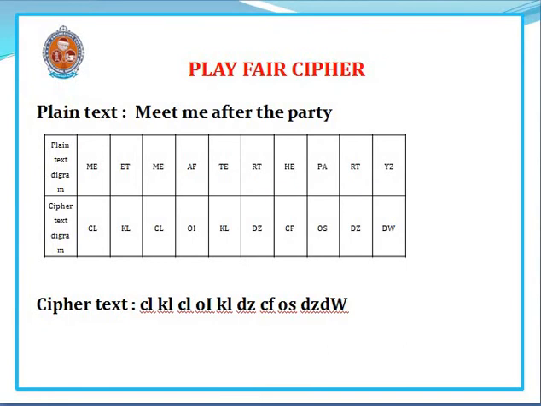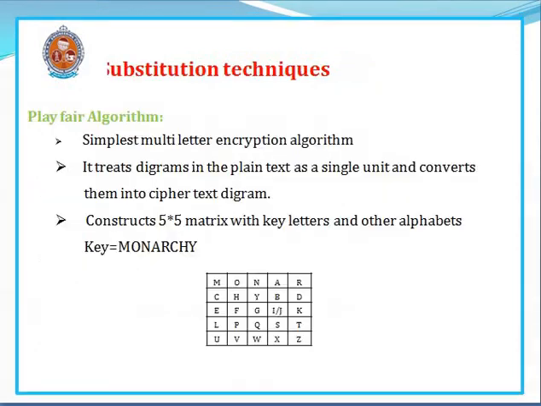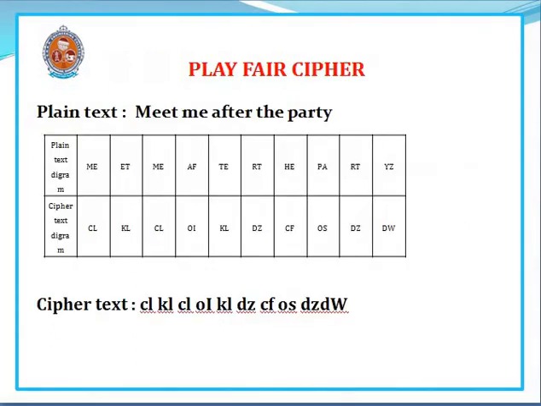Now this example table shows the idea. The plain text is meet me after the party. The plain text will be split into two characters. These are known as digrams. Now look at these digrams. ME in the monarchy matrix. Here ME is the plain text letters. Now look at the table. M is here, E is here. That means both are in the same column. So M is replaced with C and E is replaced with L. So in this way we can get the ciphertext. Finally, we write all these ciphertext blocks in this way to get the final ciphertext.